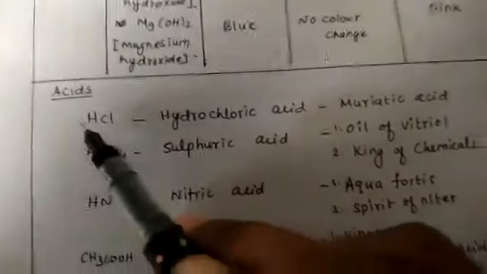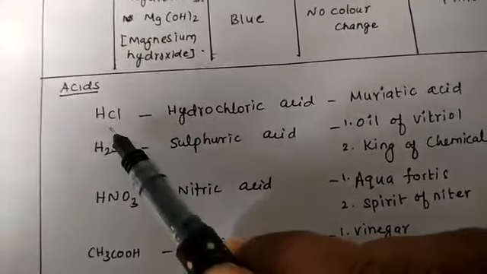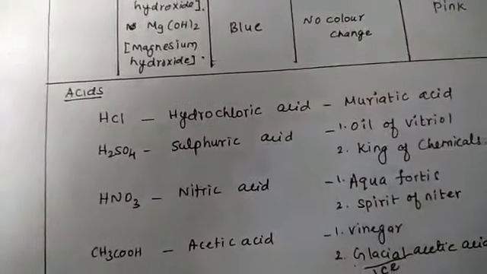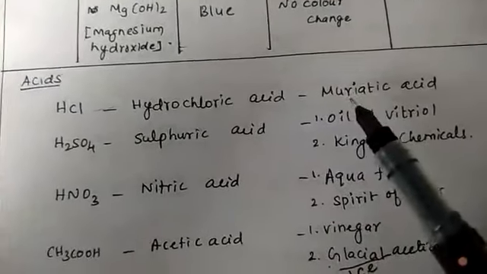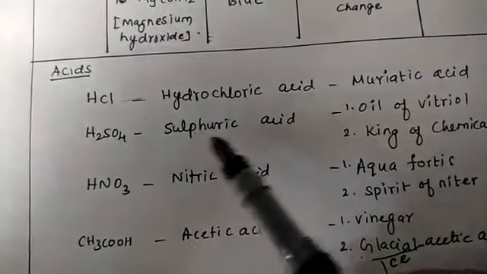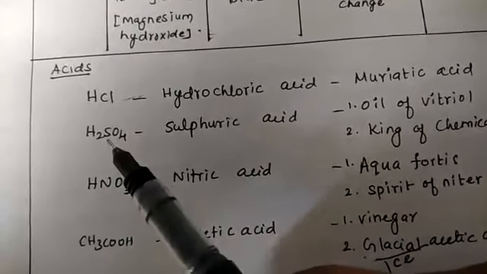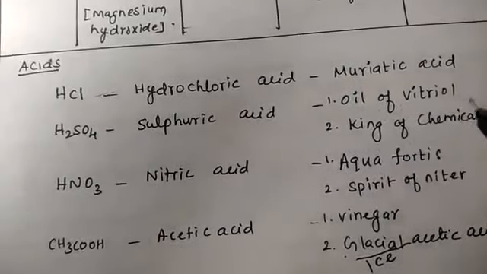And acids, scientific name and common name. HCl is the formula of hydrochloric acid. The common name is muriatic acid. Now H2SO4, sulfuric acid. The scientific name is sulfuric acid. Common name, oil of vitriol.